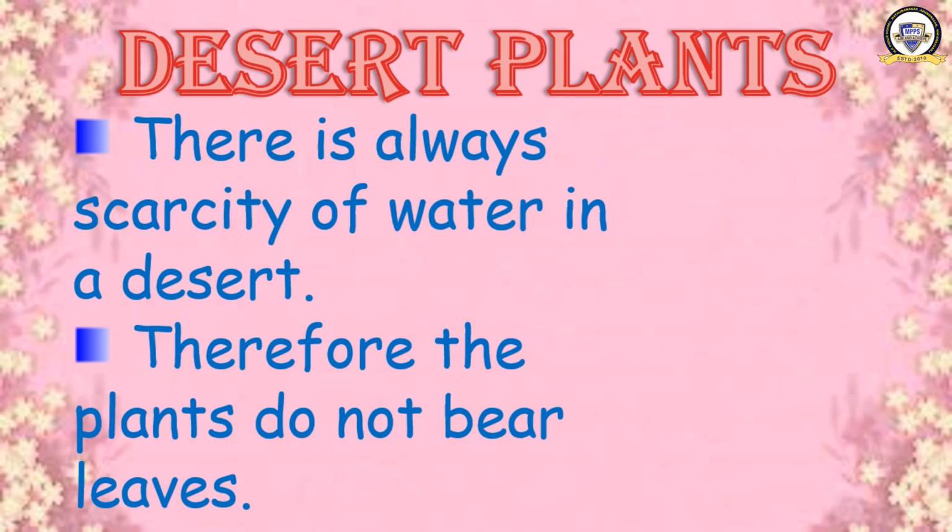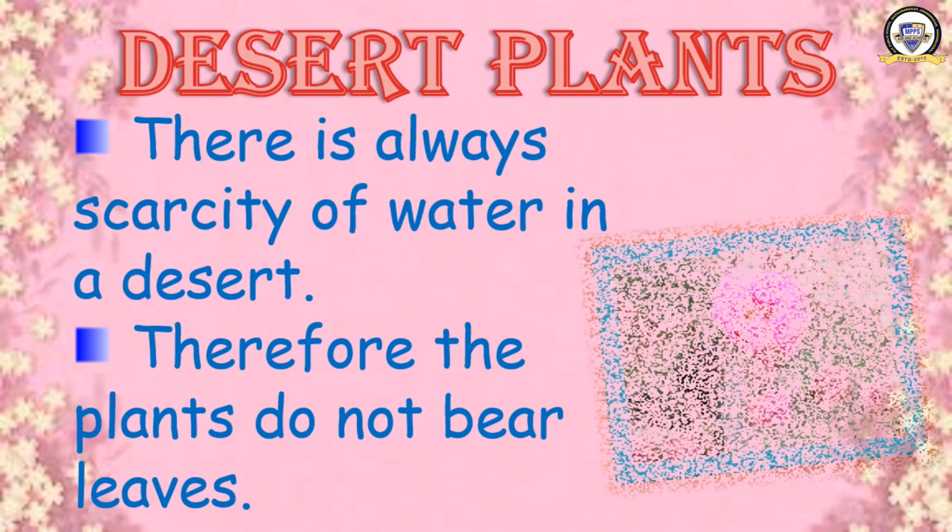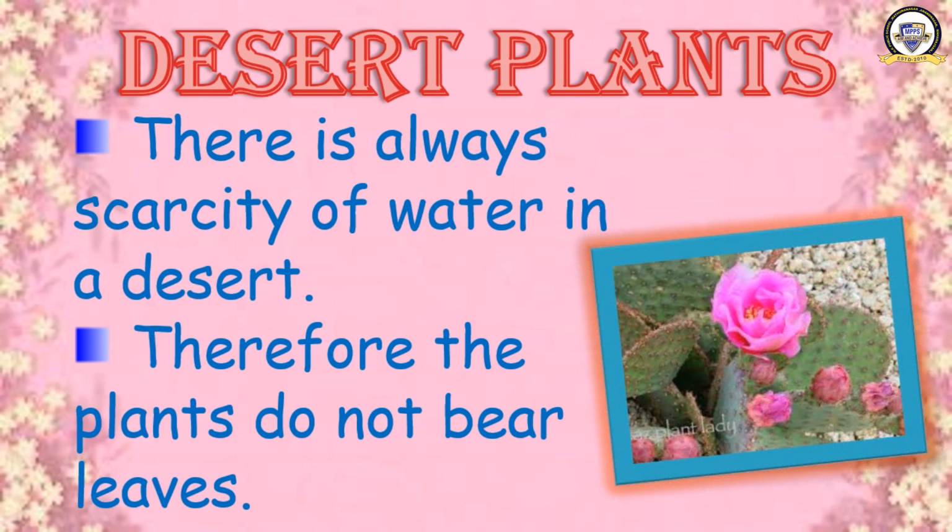They don't have leaves. I told you in the first part, transpiration means the leaves give out water through the stomata. But when there is no stomata, when there is no leaf, the water will be safe inside the plant. See the photo. This is a photograph of a cactus plant, and this doesn't have any leaf.